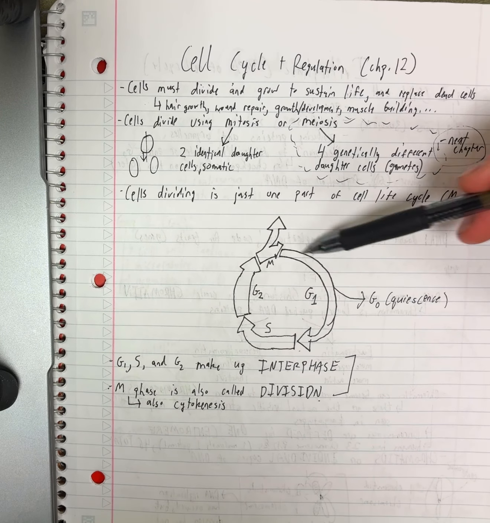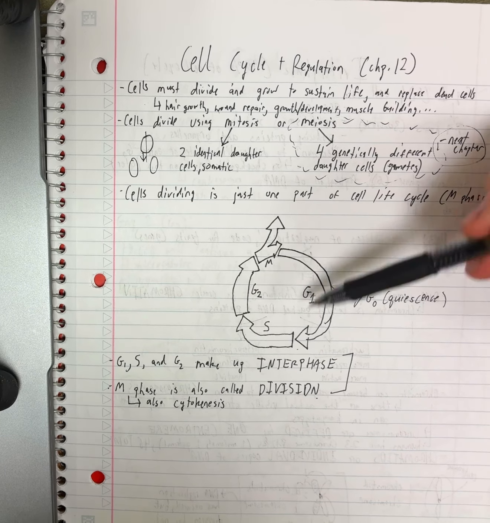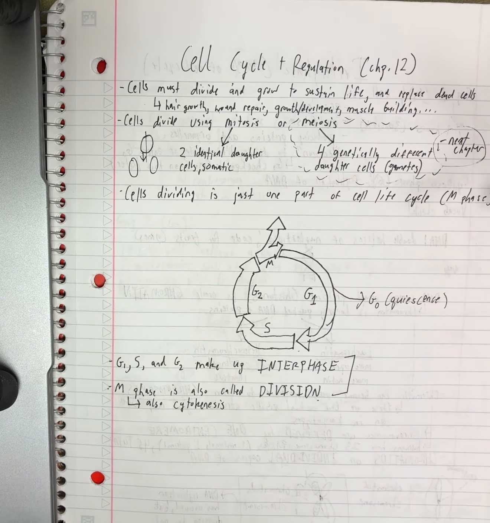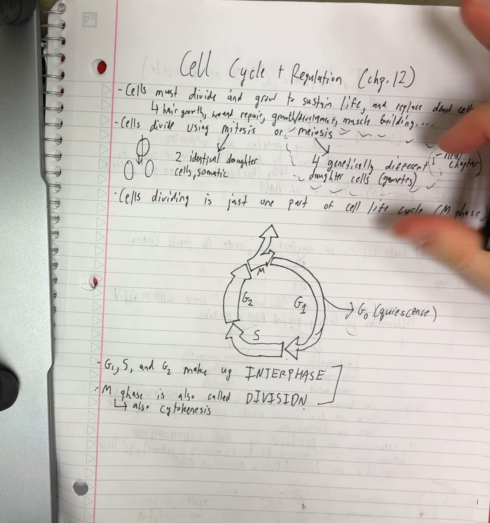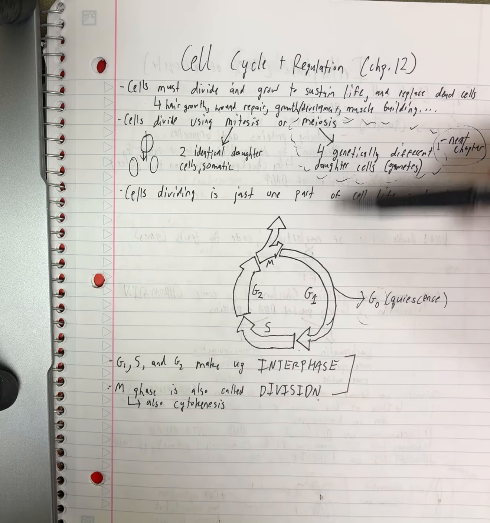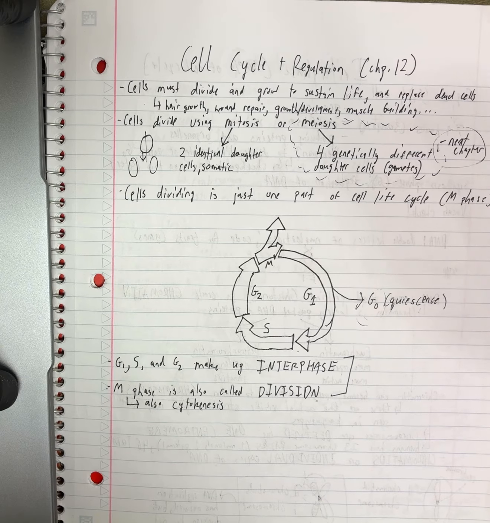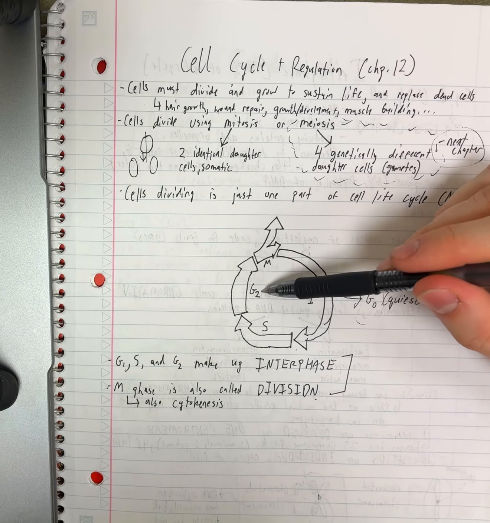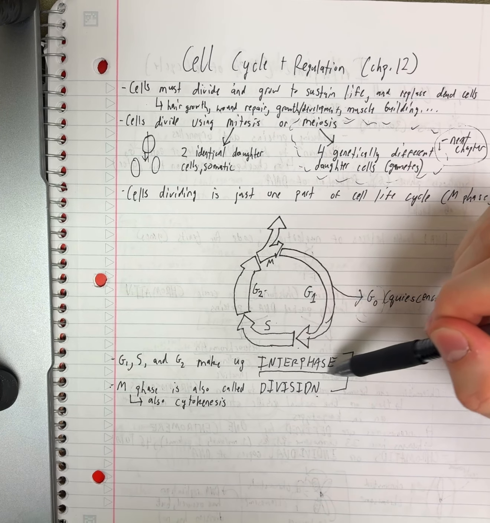So down here, we have this little diagram, and we see G1, S, G2, and M. You also see G0 over here, which we'll get to later in the video. But this is the cell cycle. So these first three segments, G1, S, and G2, are going to make up interphase.